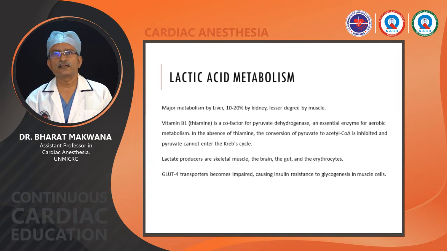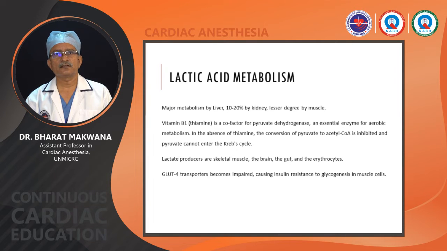Okay, now lactic acid metabolism. So the major metabolism is by the liver, a lesser one, 10 to 20%, is by the kidney, and even lower than that, muscle is also helping to metabolize lactate to glycogen. Now for muscle to convert lactic acid to glycogen, insulin is required. If insulin deficiency or insulin resistance is there, then the muscle capability to store lactic acid in the form of glycogen would be hampered.